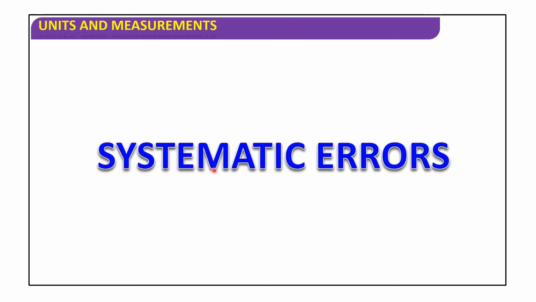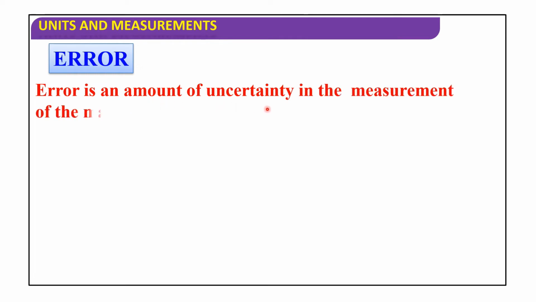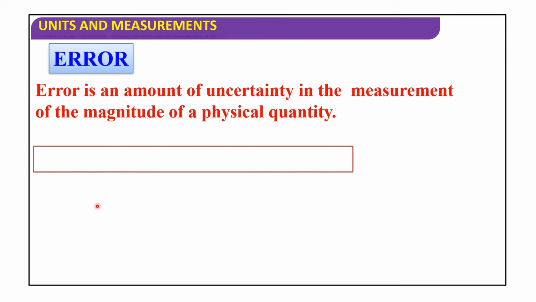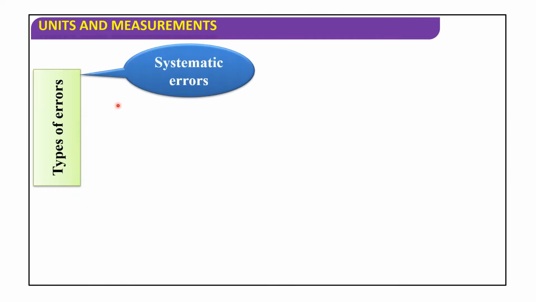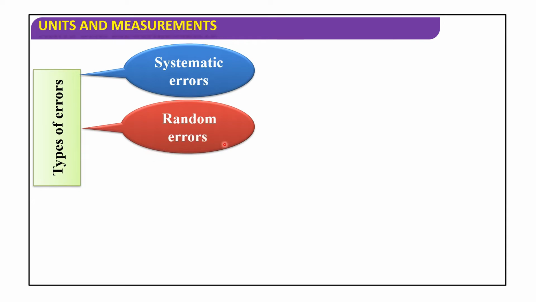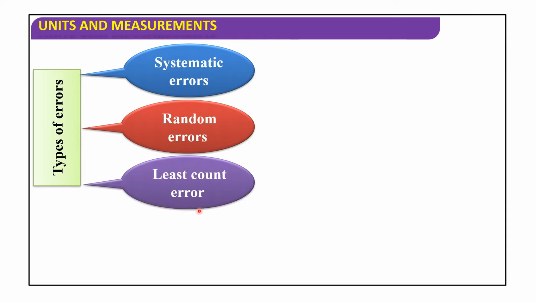Now I will discuss systematic errors. Error is an amount of uncertainty in the measurement of the magnitude of a physical quantity. So error is equal to measured value minus true value. Types of errors: systematic errors, random errors, least count errors.